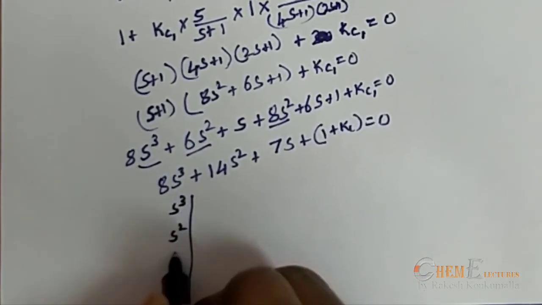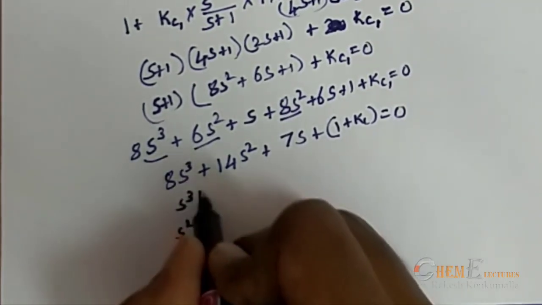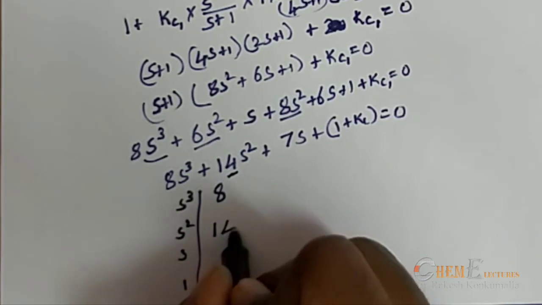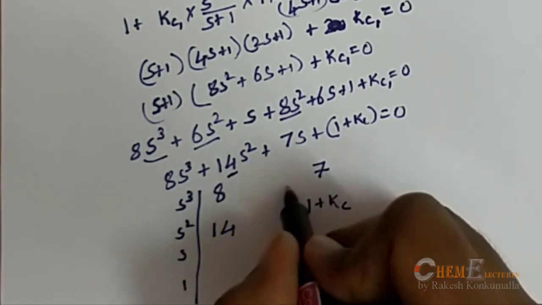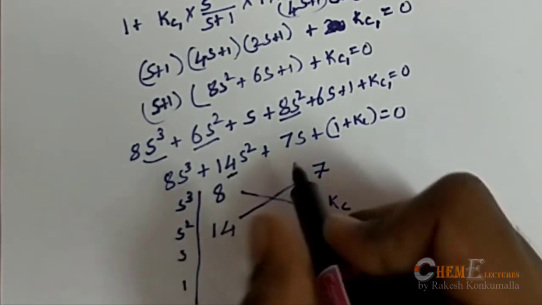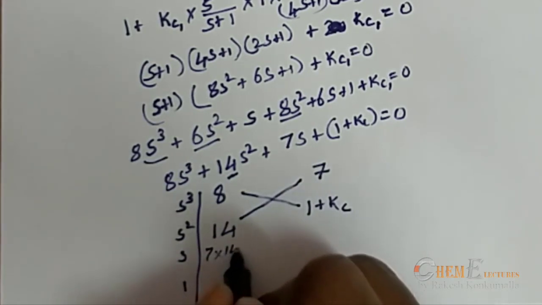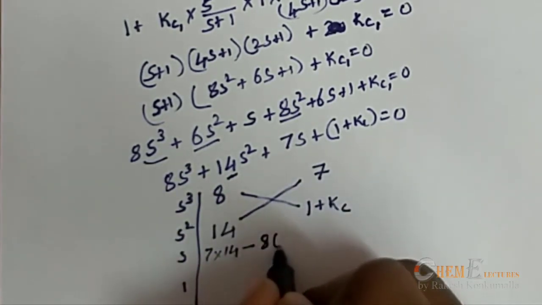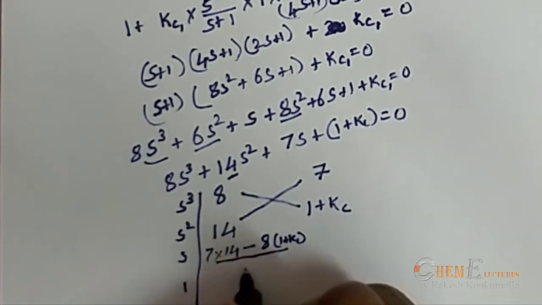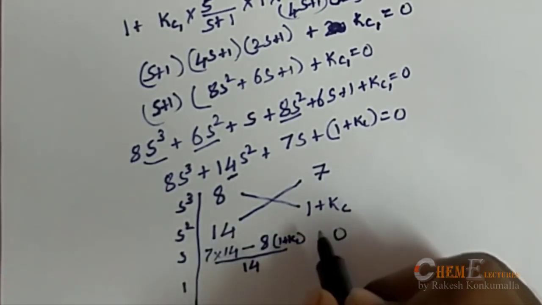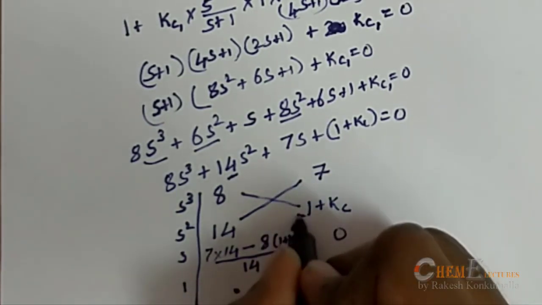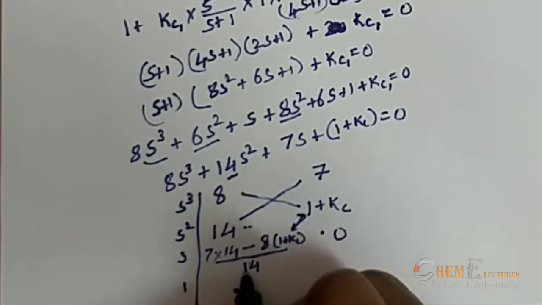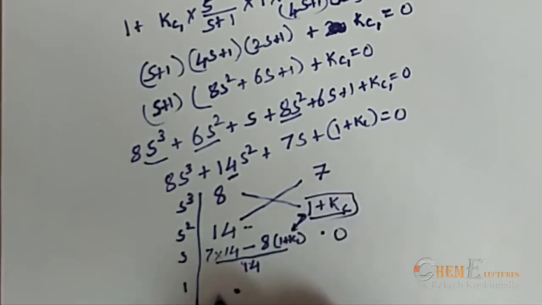The first term 8 and the second term will come here 14, third term and the fourth term here. Now just do the multiplication. 7 into 14 minus 8 into 1 plus Kc, divided by 14. Here it will be 0, and this value will be the multiplication of this factor. Anyway, it will be 0 divided by this term, which means 1 plus Kc here.